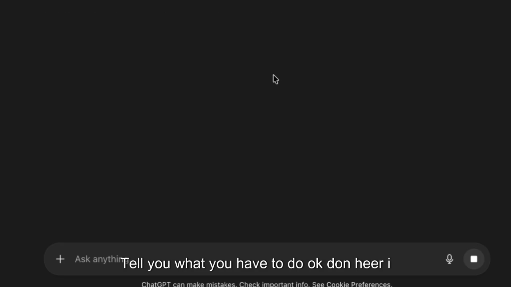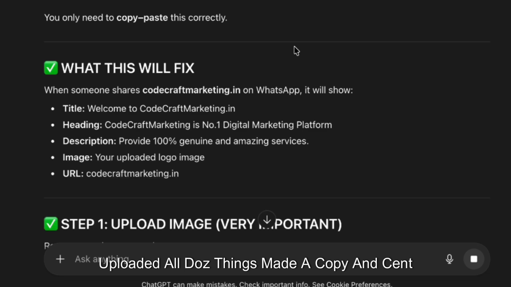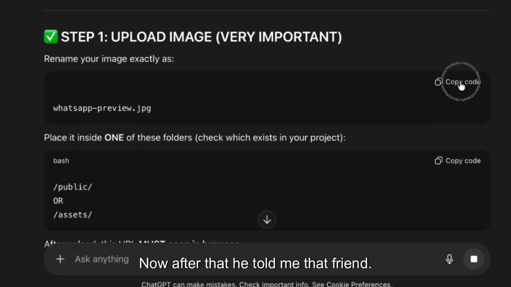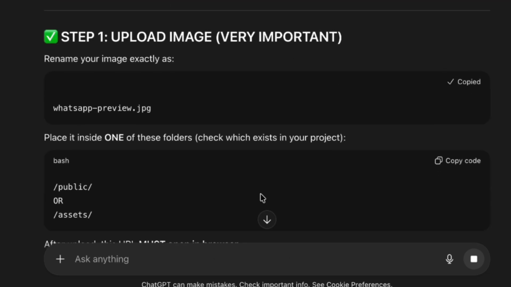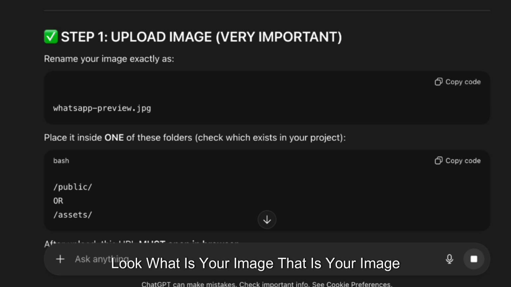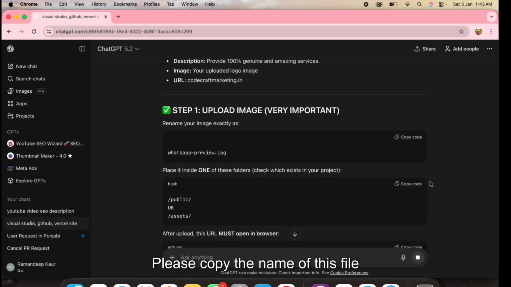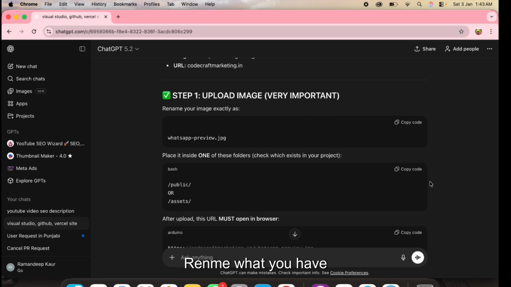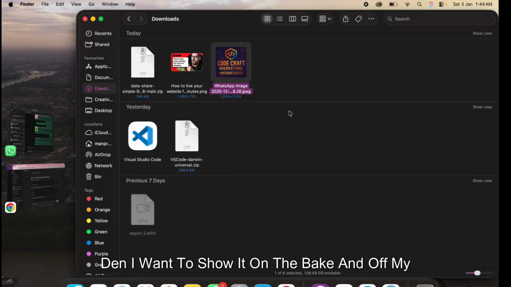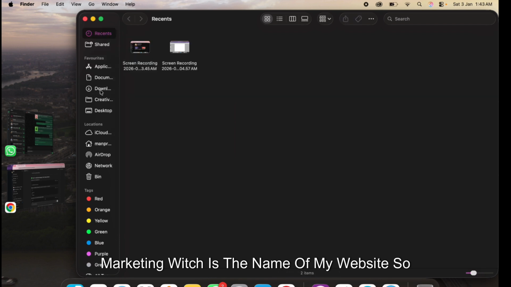Okay, then here I uploaded all those things, made a copy and sent it to him. After that he told me, friend, look, this is your image. Copy the name, WhatsApp review JPG. Suppose you copy the name of this file and rename what you have. Suppose I have this photo, and I want to show it on the back end of my Codecraft marketing, which is the name of my website.